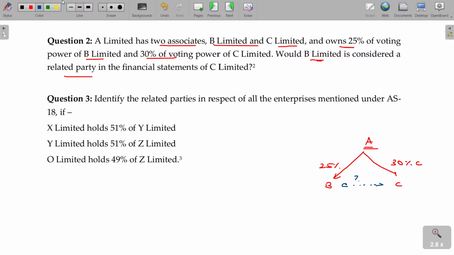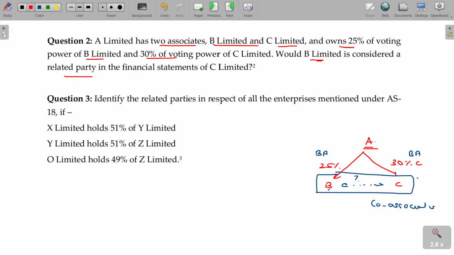Now, what sort of relationship do we have? Business associate relationship. A is the business associate for B as well as the business associate for C, and these two are fellow associates, like fellow subsidiaries. Here, fellow associates, so related party you have to disclose. Question number 3. Here they will be called co-associates. Yes, of course, related party.